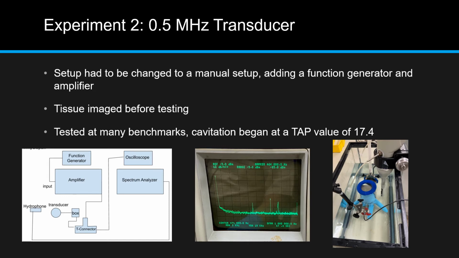The oscilloscope and the function generator amplifier were connected, as well as there was a resistor box to ensure that the correct frequencies in the transducer were all matched, and the spectrum analyzer and hydrophone remained the same. You can see that we changed it here. You see the imaging probe on one side and then the transducer on the other. We imaged the tissue again before testing it. Then we tested it at many benchmarks, and cavitation began at a tap value of 17.4. You can see the half harmonics begin to appear in that second middle image.